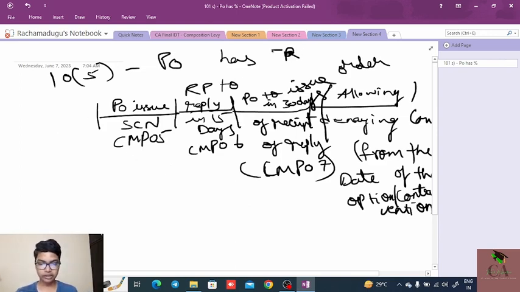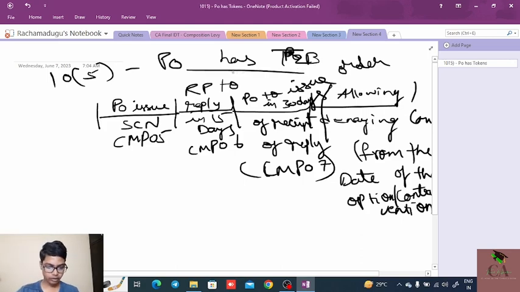If the PO has reason to believe that the registered person is not eligible under the composition scheme, he may issue a show cause notice in the form of CMP05 to the registered person, and the registered person needs to reply within 15 days from the date of receipt of the CMP05 in the form of CMP06.